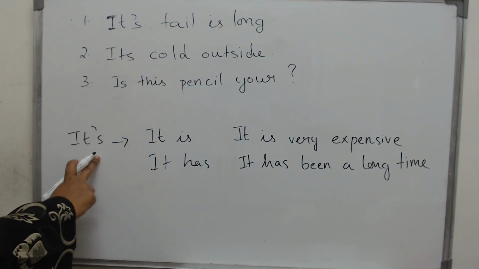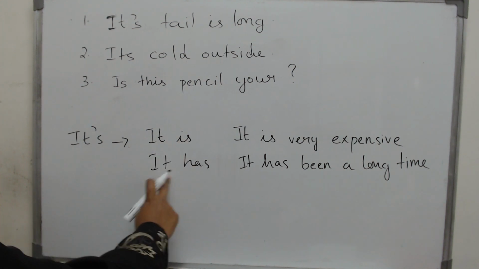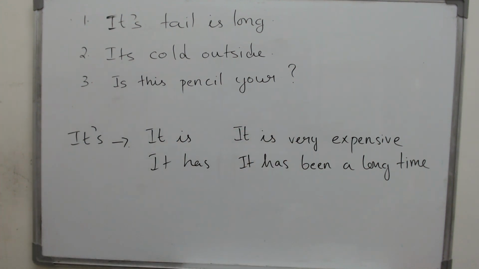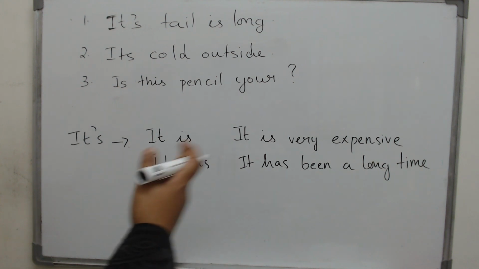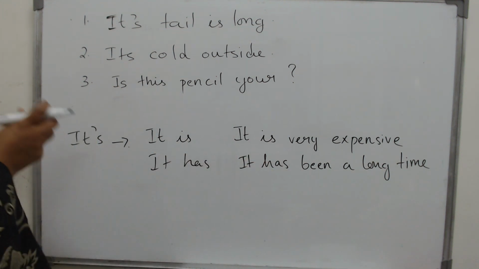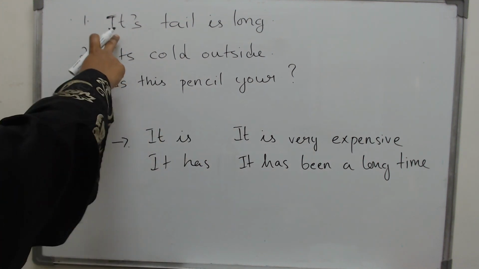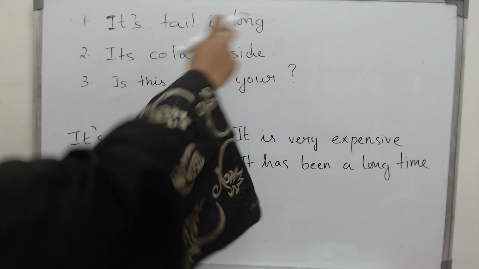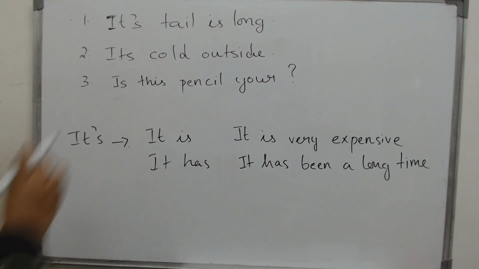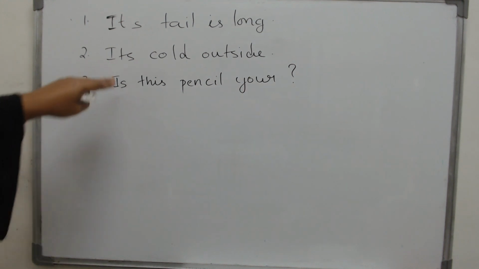Now this apostrophe S is a very shortened way of saying it is or it has, like it's very expensive or it's been a long time since I met you. So this apostrophe S with any pronoun means it is or it has. So we cannot say it's tail is long, right? So what is the correct answer? Its tail is long. It's cold outside.